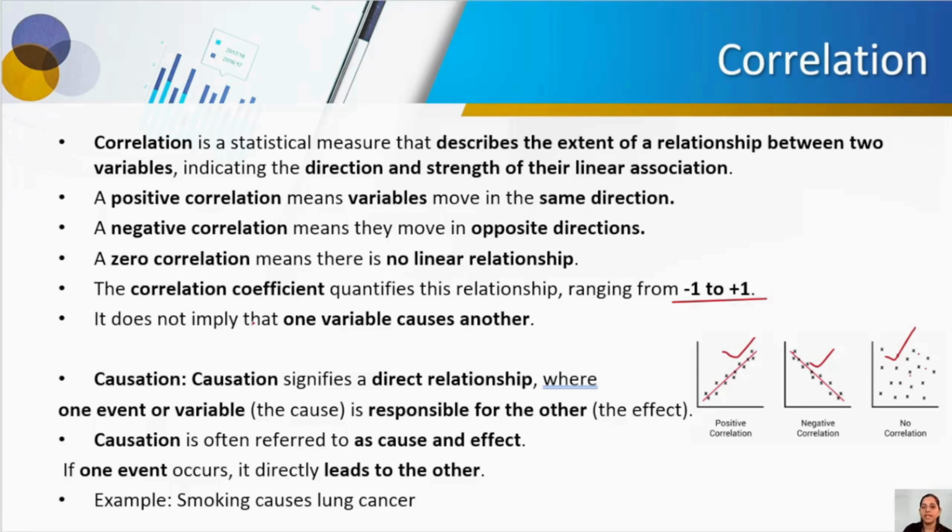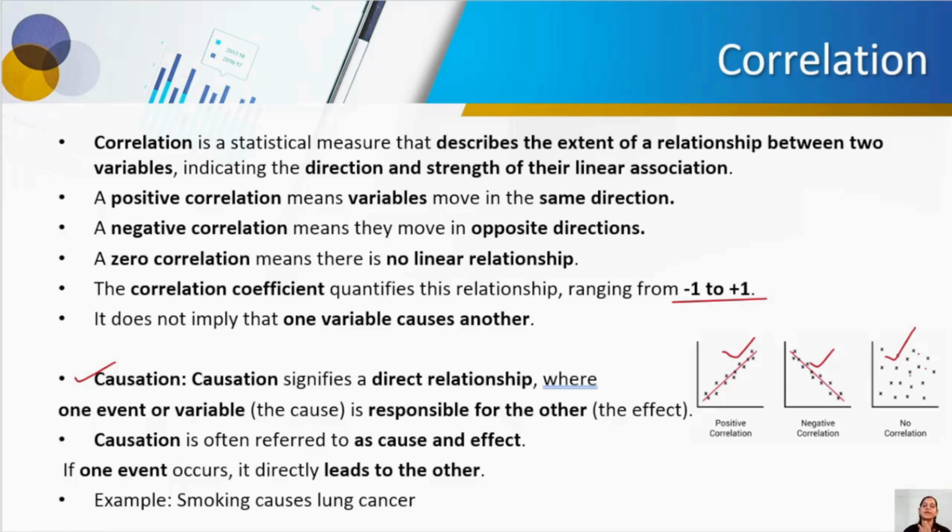Again, one more concept we have to understand, which is causation. Causation signifies a direct relationship between two variables, and both variables are responsible to each other. This is a very important concept. It may come in your interview because most of the time people ask questions on this. If somebody wants to go ahead with a data scientist role, they have to have some knowledge of machine learning and strong knowledge of statistics, so they will get more questions on statistics.